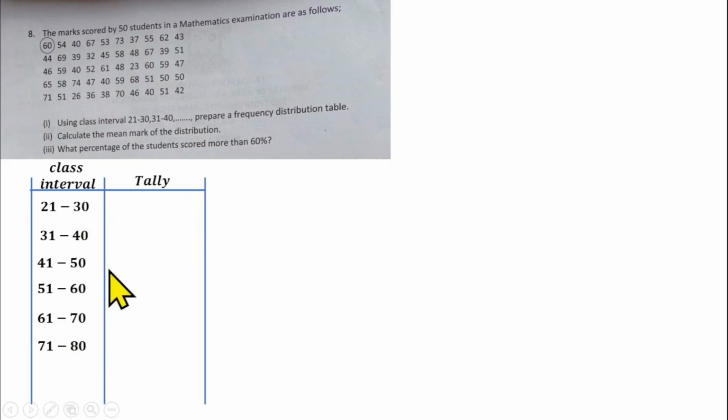60 is the first one, circle it. It will fall under 51 to 60 with a stripe. 54 will fall under 51 to 60 with a stripe also. 40 will fall under 31 to 40 with a stripe. 67 will fall under 61 to 70. 53 will fall under 51 to 60. 73 will fall under 71 to 80. 37 will fall under 31 to 40. 55 will fall under 51 to 60. 62 will fall under 61 to 70. 43 will fall under 41 to 50. 44, okay, 51 will fall under 51 to 60.